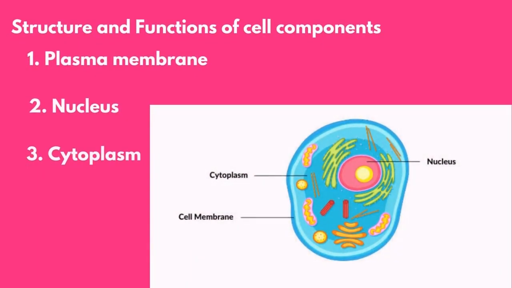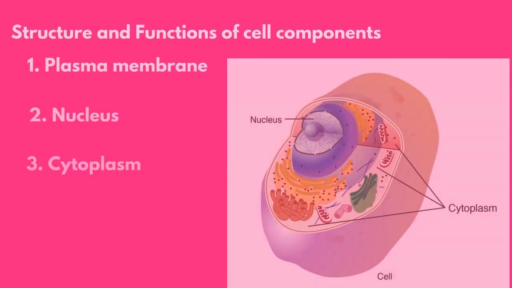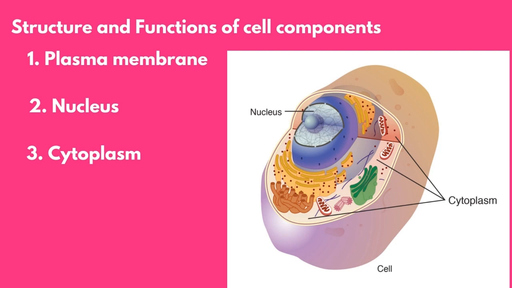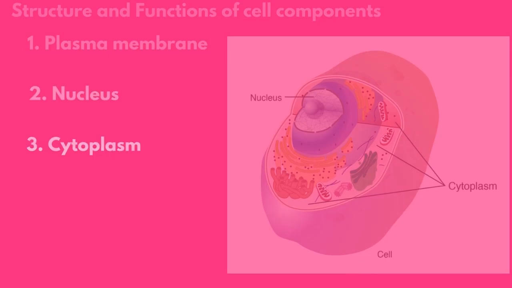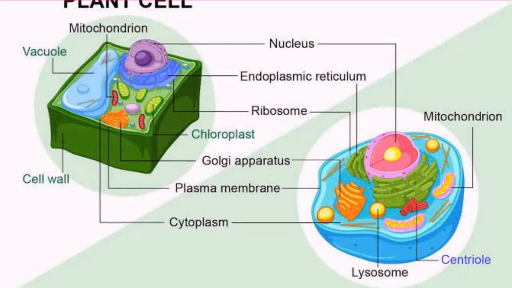Now, this next one is the structure and functions of cell components. The cell is made up of about 3 major parts: the plasma membrane, the nucleus, and the cytoplasm. Now, the nucleus and cytoplasm make up what is referred to as the protoplasm. The protoplasm has a lot of other cell organelles in it, but the cytoplasm is just like a fluid in which the organelles float in the cell.